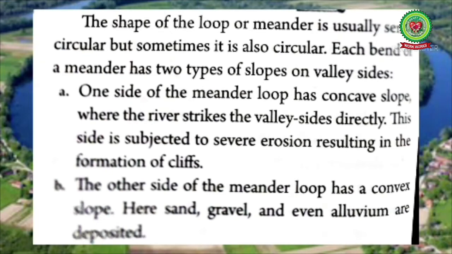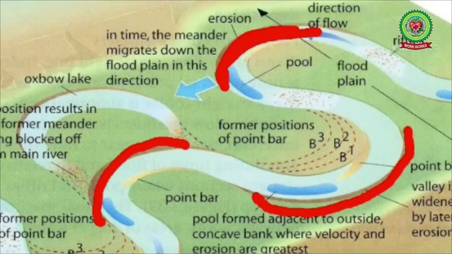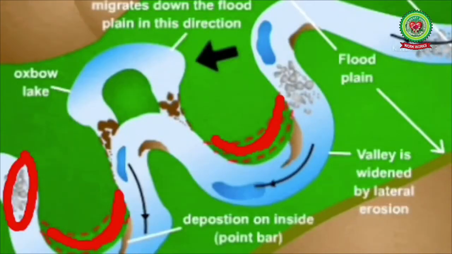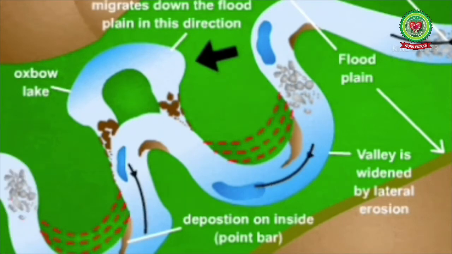First, one side of the meander loop has a concave slope, where the river strikes the valley sides directly. This side is subjected to severe erosion resulting in the formation of cliffs. The other side of the meander loop has a convex slope. Here the sand, gravel and even alluvium are deposited.